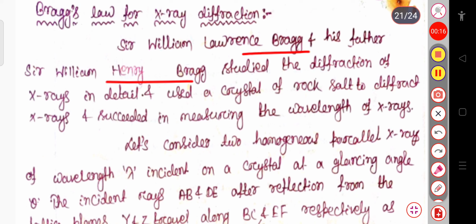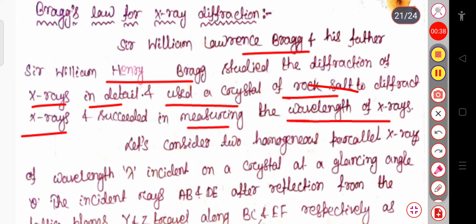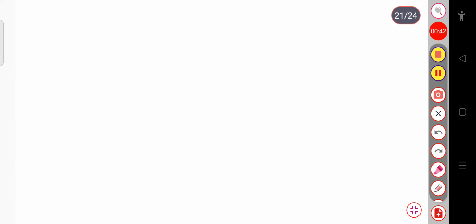So to know the wavelength of X-rays, they consider a crystal structure. Let me tell you why Bragg considered X-rays: because these X-rays are used for producing a diffraction effect in a crystal, as the wavelength of X-rays is comparable to the interatomic distances.